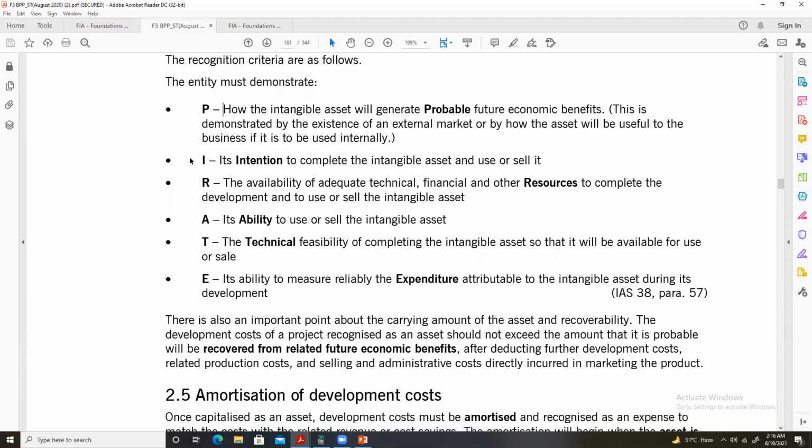And these six criteria can be remembered using the mnemonic PIRATE: P for probable, I for intention, R for resources, A for ability, T for technical feasibility, and E for expenditure. So these are the six criteria that need to be fulfilled.